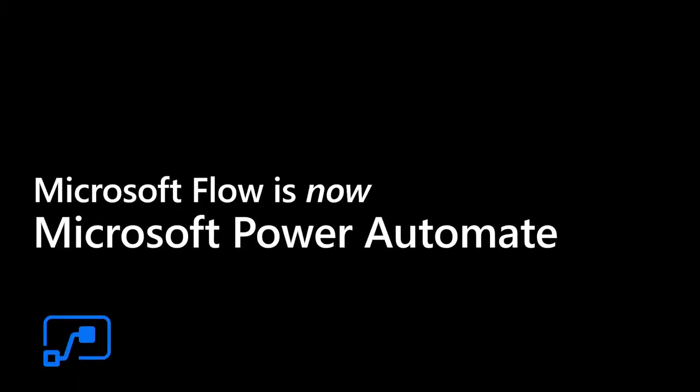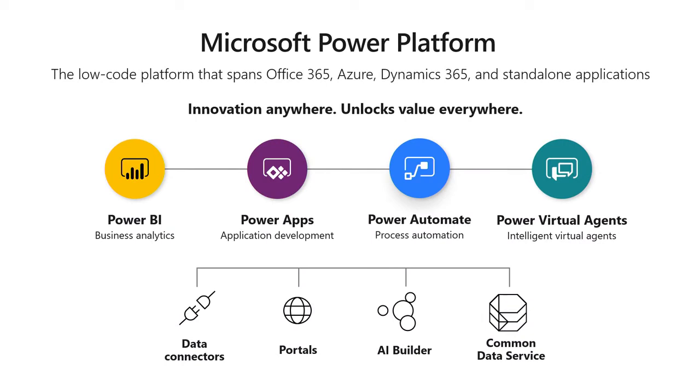I just wanted to hit some of the key high points of what Power Automate is in just a one-minute overview. Microsoft Flow is now known as Microsoft Power Automate. I'm sure you've heard this all week, but it's because Flow is now a part of the Power Platform, along with Power BI, Power Apps, and Power Virtual Agents. It's a low-code, no-code platform that spans Office 365, Azure, Dynamics 365, and applications to basically empower your business.